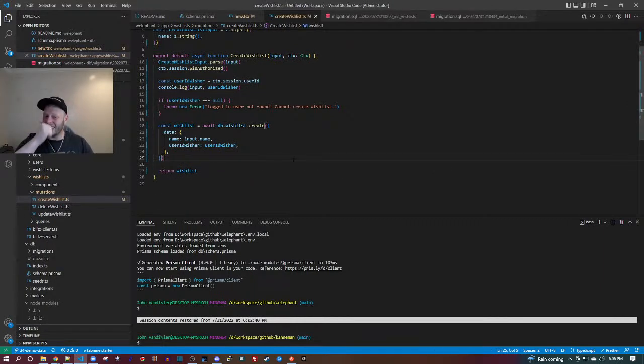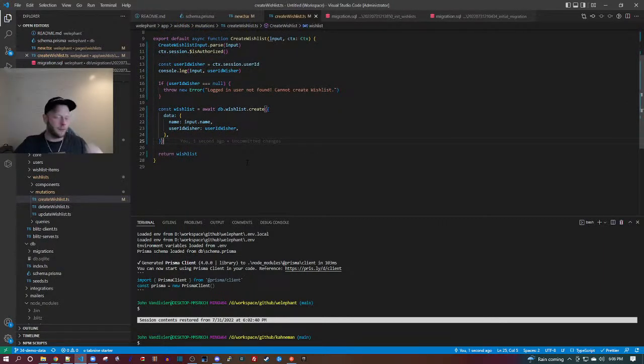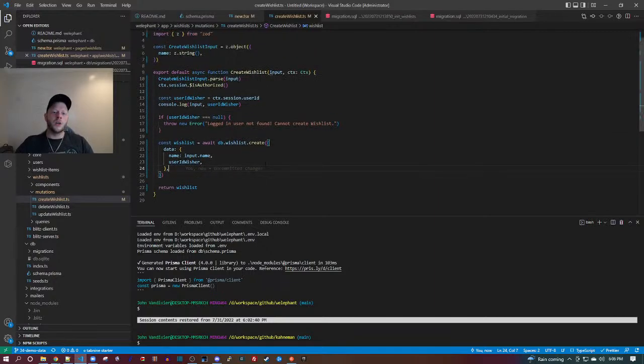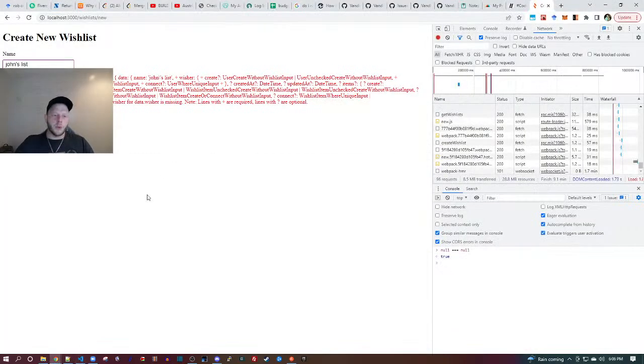Throwing errors is the secondary way to handle that. I think it's probably more correct because we should never actually have a null user ID wisher. So then I can use the syntax shorthand like that. All right, great. We've done all these repairs.